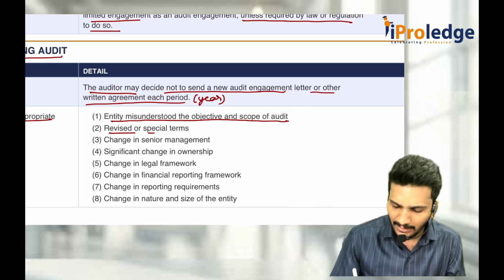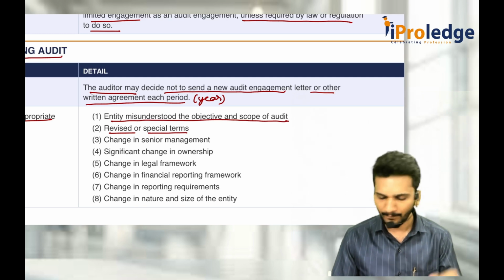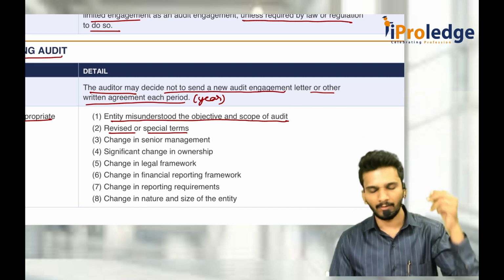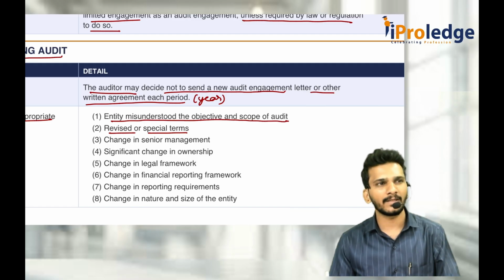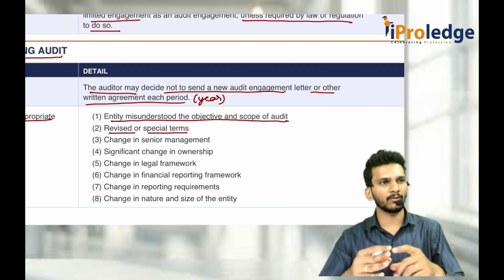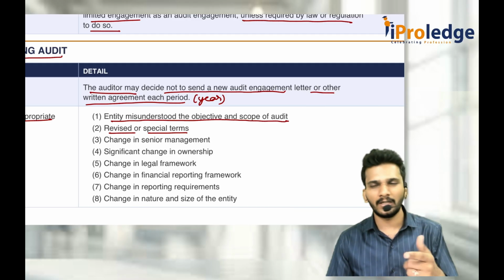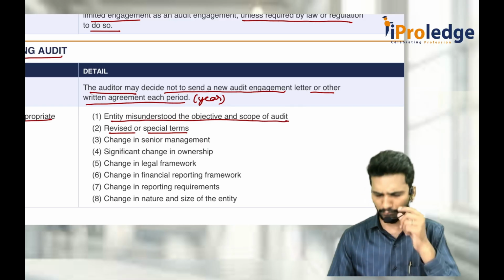Or revised or special terms. Company earlier is having only 1 branch, now they added 1 more branch, they purchased or opened 1 more branch, because of which my scope has been increased. In that case, I should enter into 1 more engagement letter.